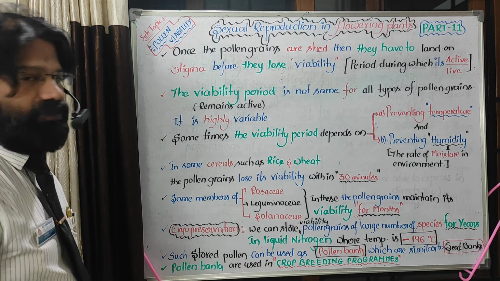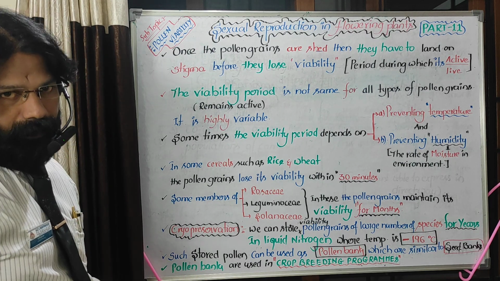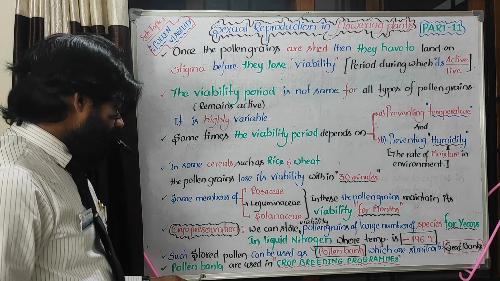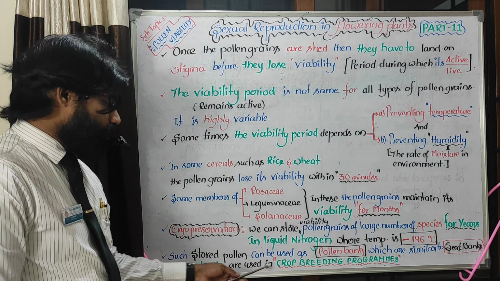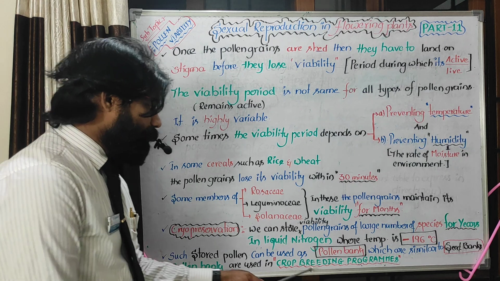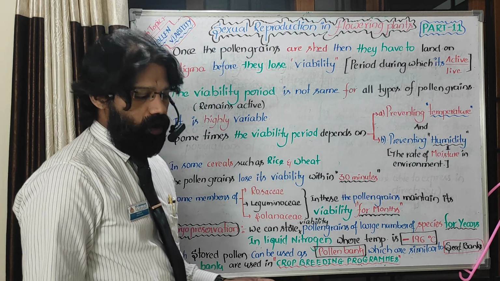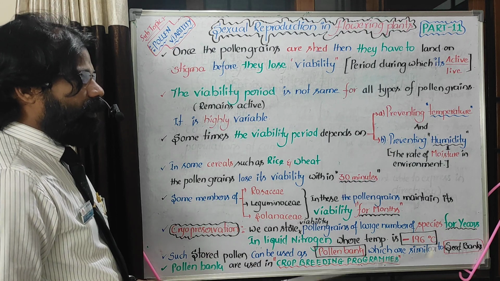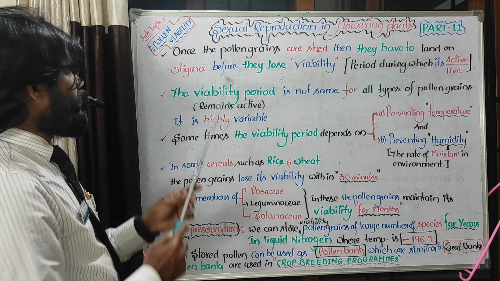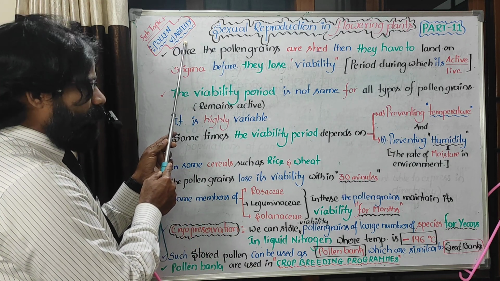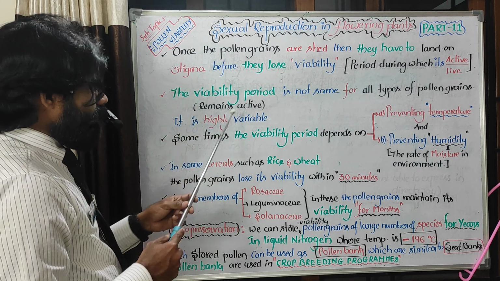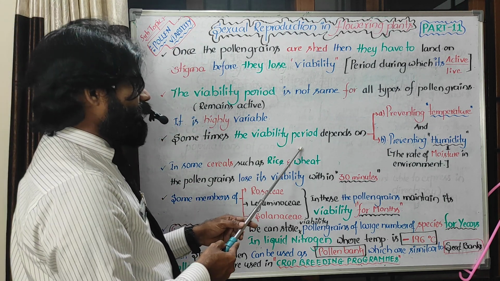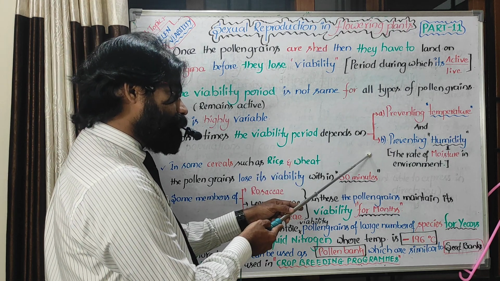Now what is the use of seed banks or pollen banks? Pollen banks are also used in crop breeding programs. This is a very small area, but many questions are there. So here first we should understand viability. Then second, whether viability is the same or not, and viability depends on two things.